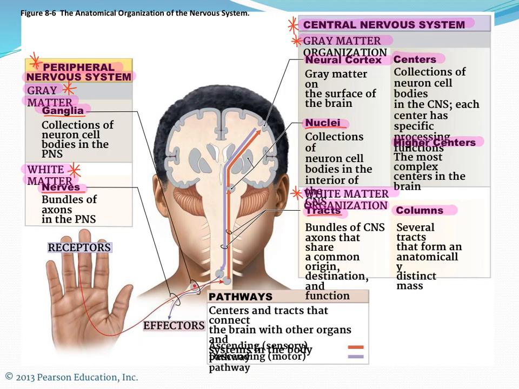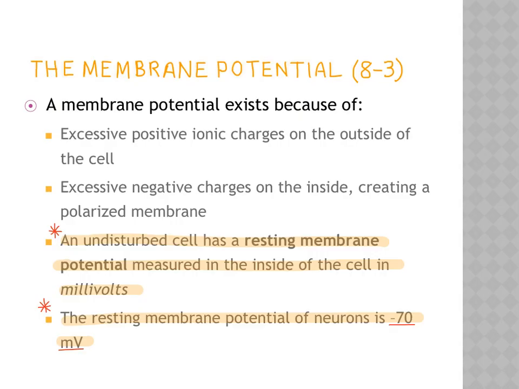This shows you in the peripheral nervous system, the gray matter is in the ganglia and the neural cell bodies, where the white matter is made up of the myelinated axons. In the central nervous system, the gray matter is made of the cell bodies and the glial cells, whereas the white matter is again made of the myelinated axons.